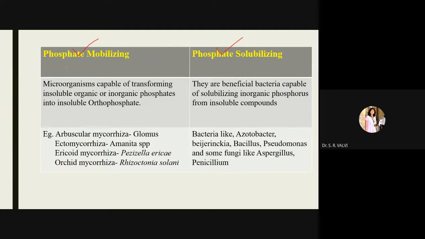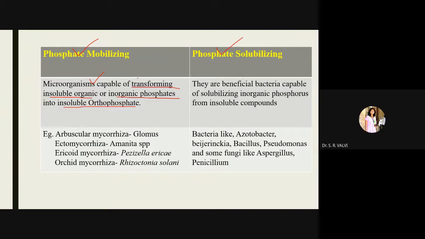So phosphate mobilizing is nothing but what? The microorganism is capable of transforming insoluble organic or inorganic phosphates into soluble orthophosphate, right?